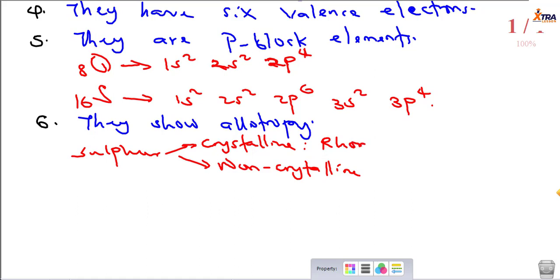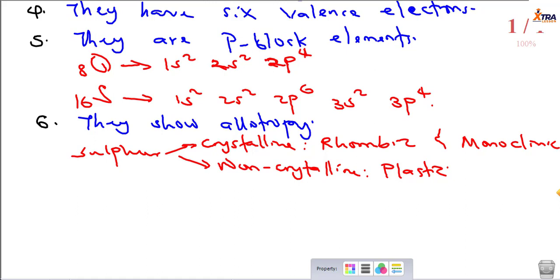What are the crystalline allotropes of sulfur? You have rhombic sulfur, which is the most stable form, and then you have monoclinic sulfur, right? What about the non-crystalline form? You have plastic sulfur, as well as the monoclinic sulfur, as you can see. So all these are allotropes of sulfur.